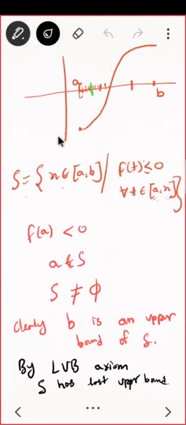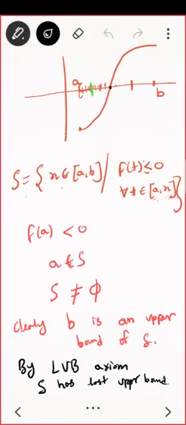Do you see where this C will be? What are the upper bounds? Everybody here is an upper bound. So where will the least upper bound be? It will be here. That is what I want to prove: that there exists a C such that the function will be 0. Now it remains to prove that f of C is 0.